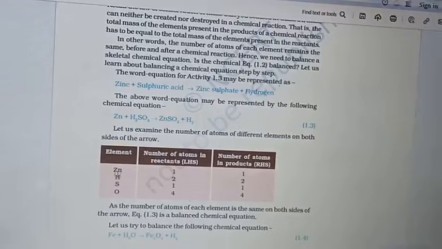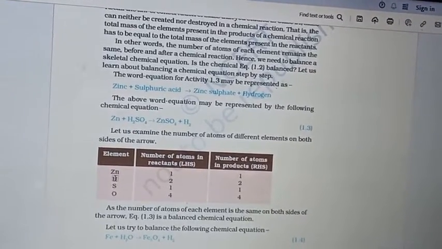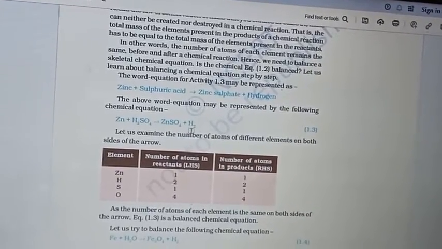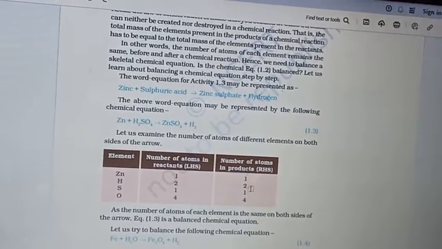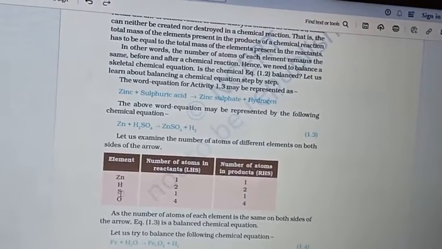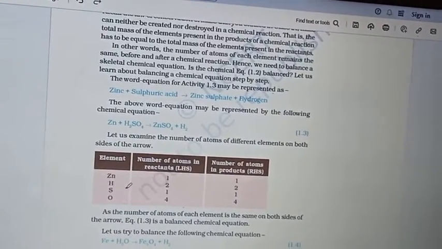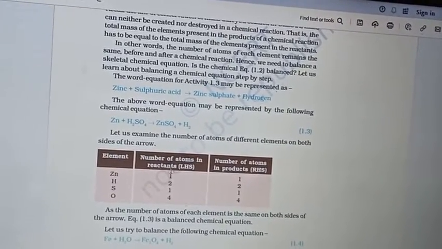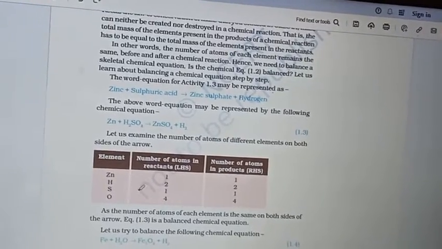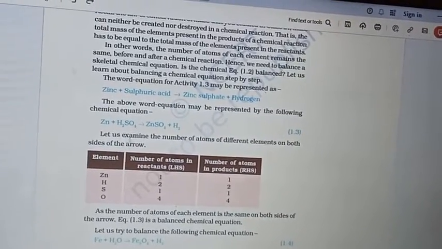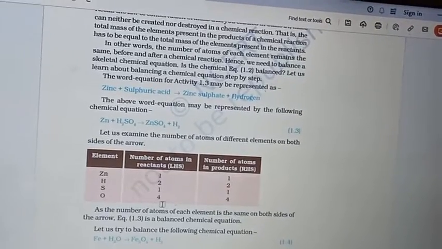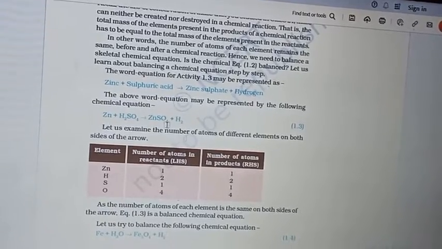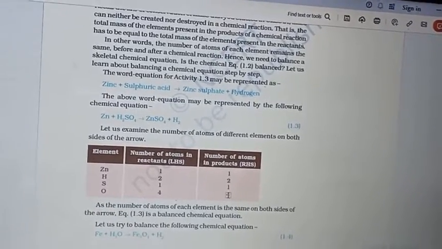The hydrogen atoms on the reactant side are 2, and on the product side the hydrogen atoms are also 2. Next, the element sulfur. Sulfur in H2SO4 is only single, and in zinc sulfate it is also single. And for oxygen, on the left hand side it is 4 atoms, and in zinc sulfate oxygen is also 4 atoms.